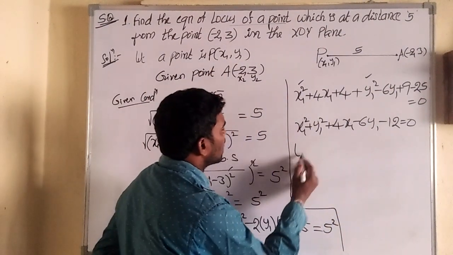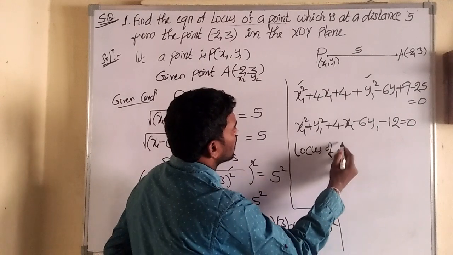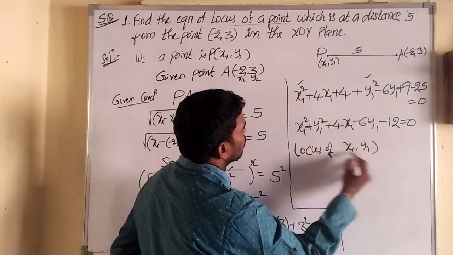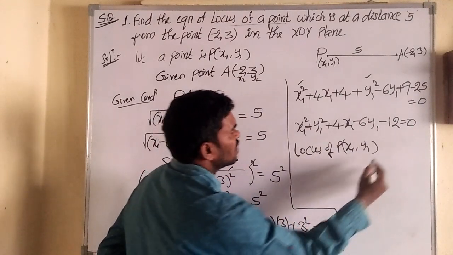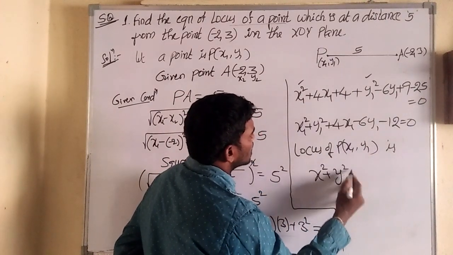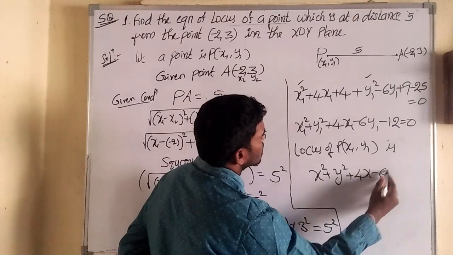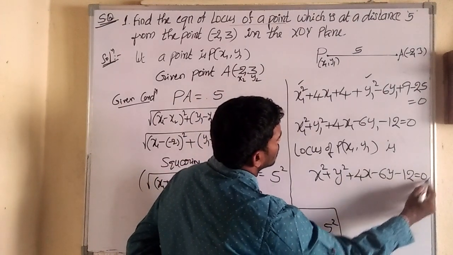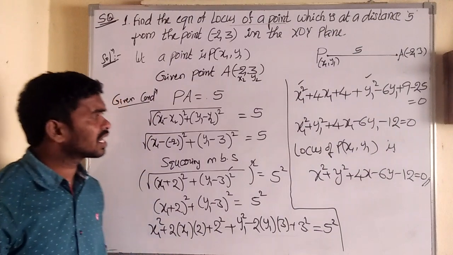So what is the locus? Finally, the locus of x1, y1. The locus of point P(x1, y1) is simply x square plus y square plus 4x minus 6y minus 12 equals 0. This is the solution. Is it easy or not?